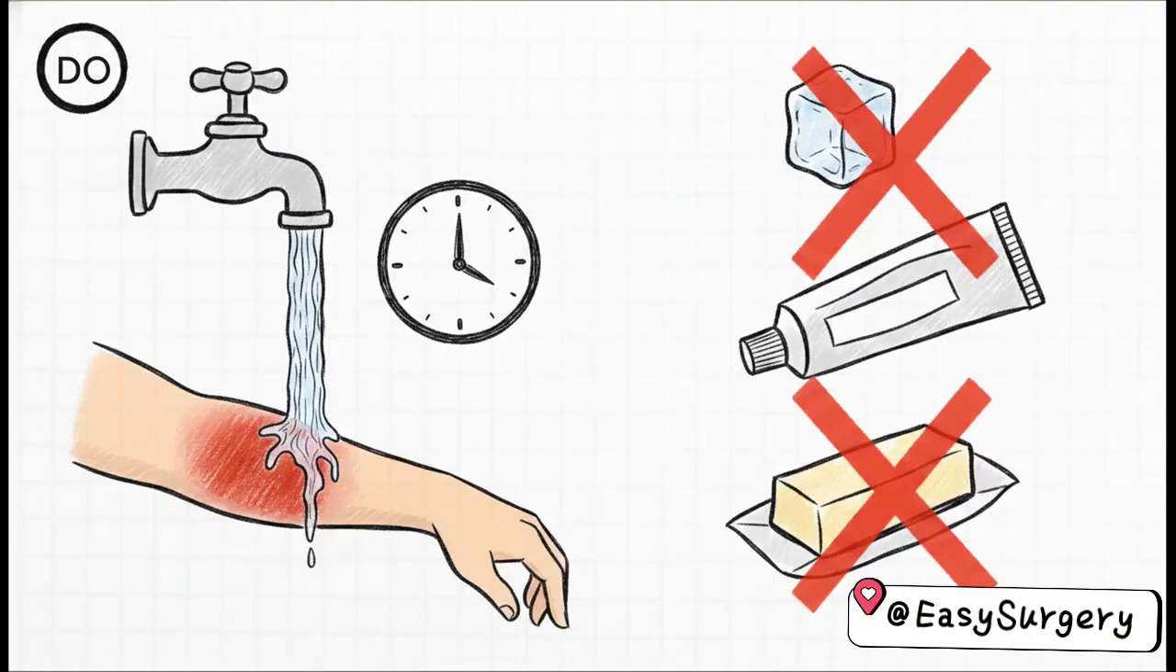Hitting question 35. What's the immediate first aid for a scald burn? The definitive answer is running cool water for 20 minutes. You absolutely want to avoid putting ice directly on the burn. That just causes further tissue damage. And definitely stay away from home remedies like toothpaste or butter. Stick to cool, running water.